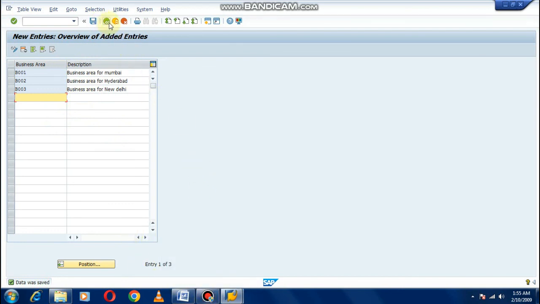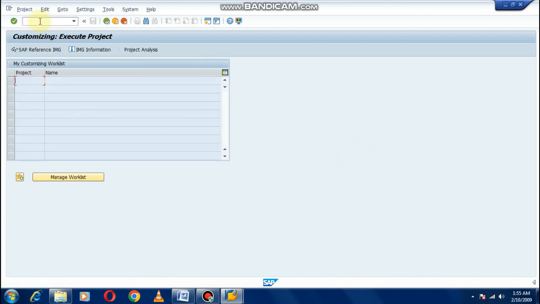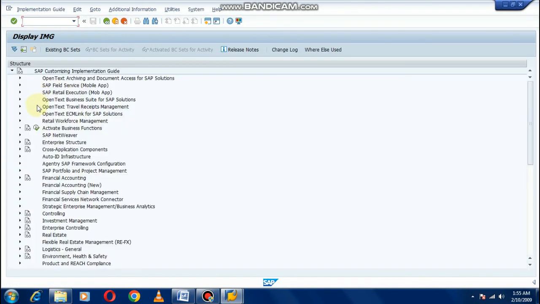This is our class for enterprise structure. Today we have seen how to define company, how to define company code, how to assign company code to company, and how to create business area. I think it is clear.